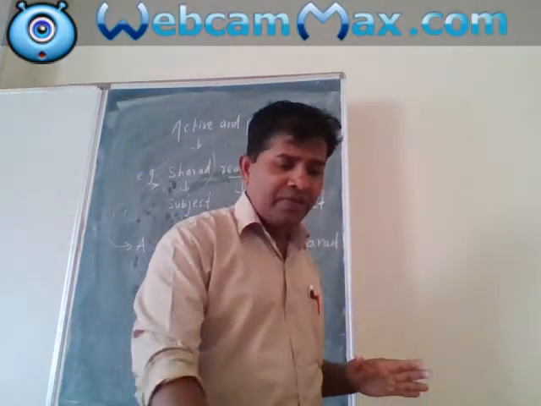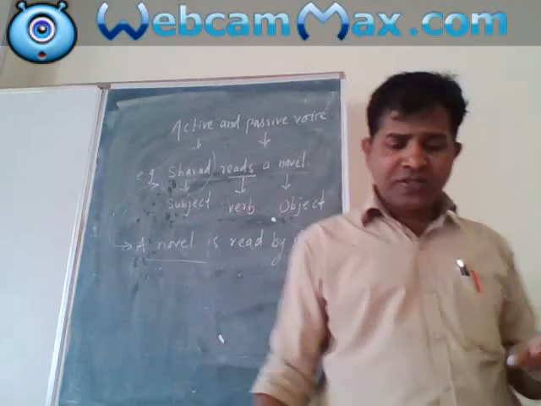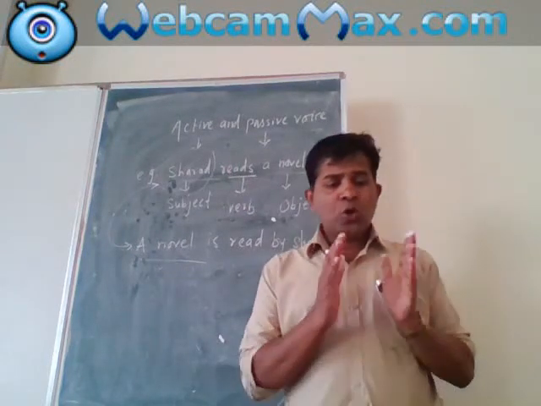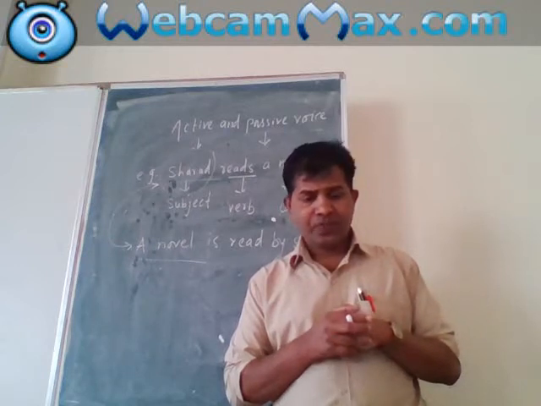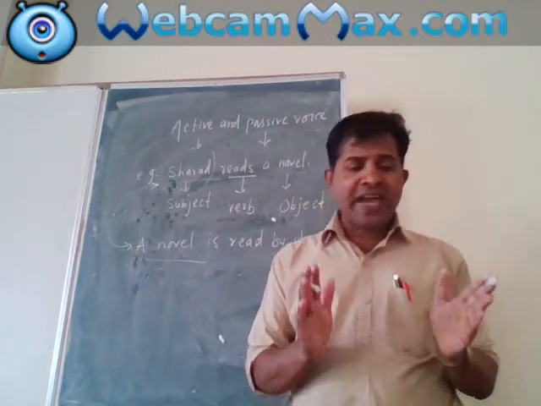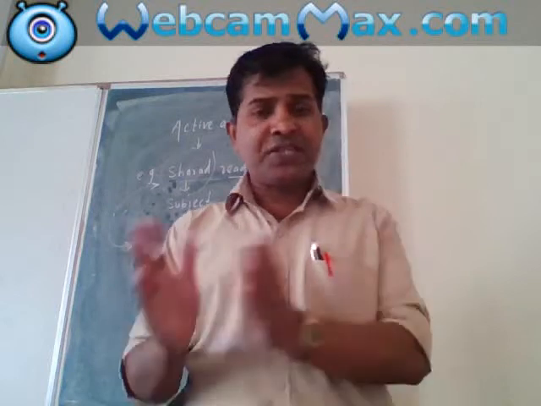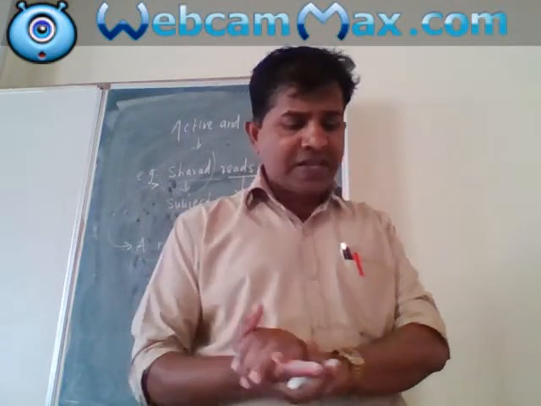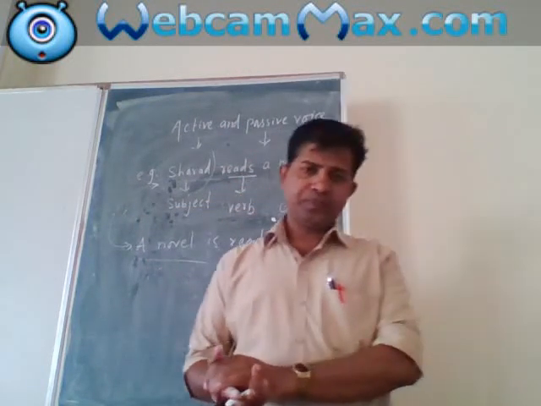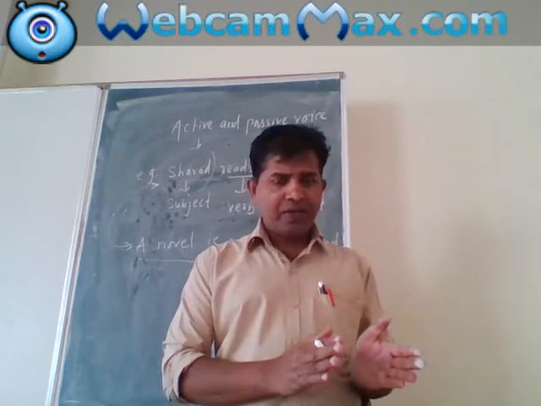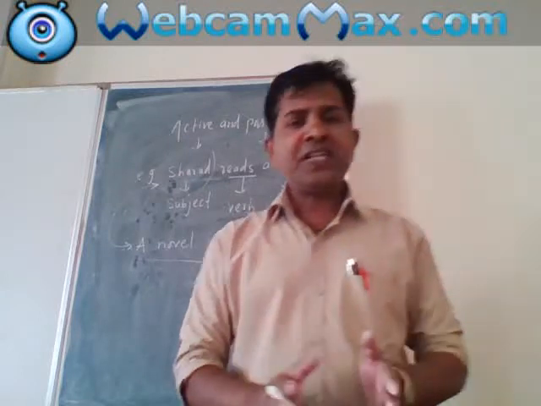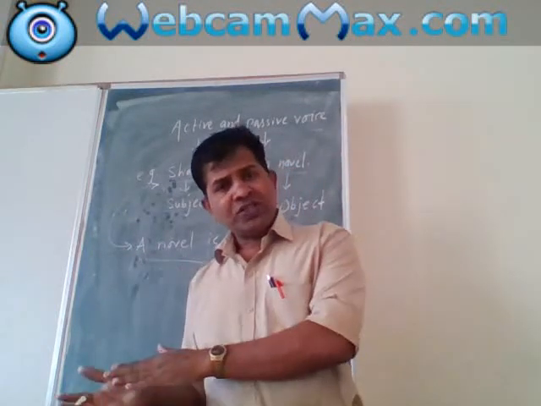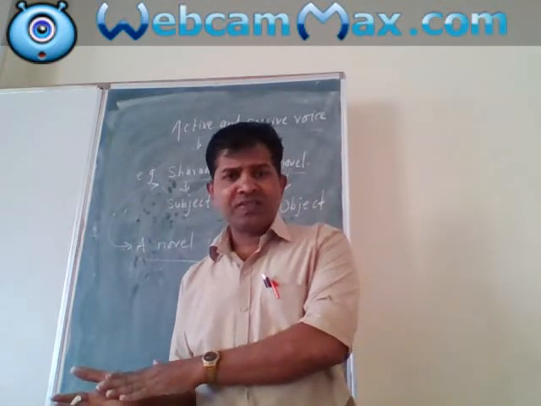Okay, now dear children, you see rules for the change of voice. The object of the active sentence becomes the subject of the verb in the passive voice. Very first, in the passive voice, subject goes to the place of object and vice versa.